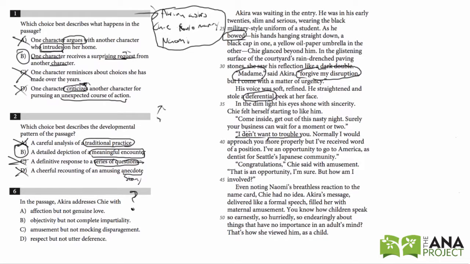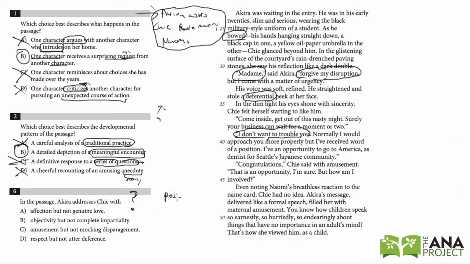And if you read on, there are even more examples of him being respectful to her. If you look at the rest of the passage, he bows again when he leaves. Then like in 71 or 72, 73, my humble apologies. So he's being very respectful and polite.